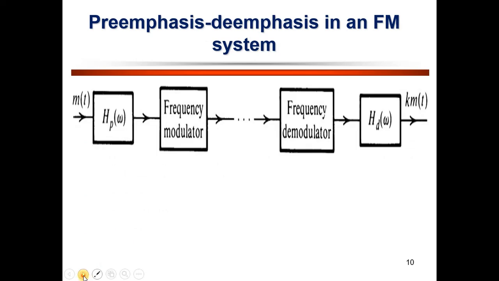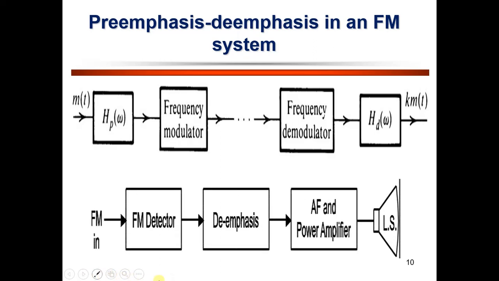This is the pre-emphasis and de-emphasis circuit used in frequency modulation. Towards the frequency modulator, we apply the signal m(t). Here we are using a pre-emphasis circuit before the frequency modulator. Then we have a channel. After that we have the receiver section, and after the FM demodulator circuitry, we are using a de-emphasis circuit before the reconstruction of the original signal. The same amount by which it is boosted, the signal is attenuated.